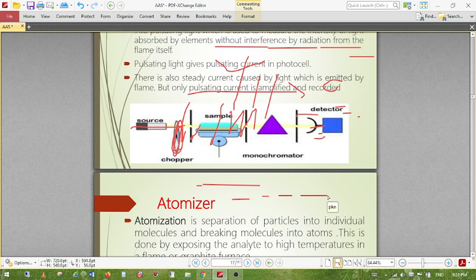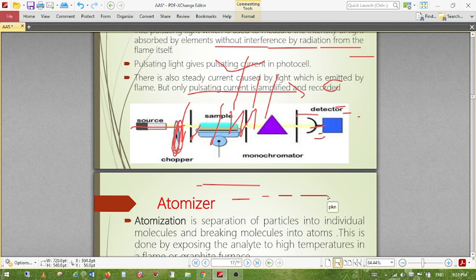So in place of absorption of light, here the emission of light is important, and we have to compare the emission of light. It is mostly used for ionic metals. If the metal is easily in ionic form, then this emission mechanism is mostly required.